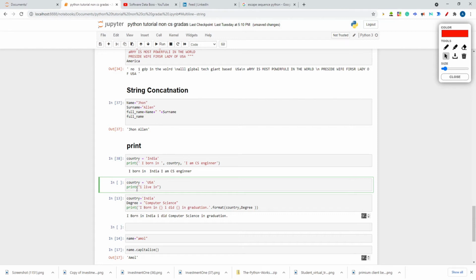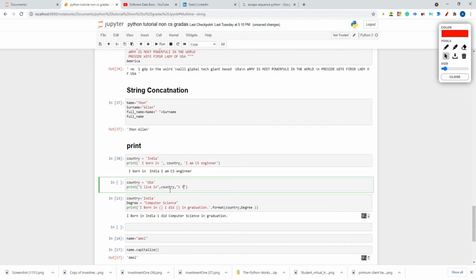After that comma. After this is the string I want, but now I want a variable. I don't want to write USA there, but I want to take it through the variable, right? So this country variable I will paste here.